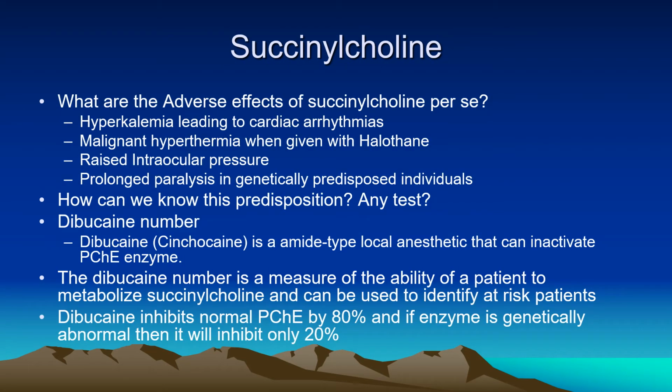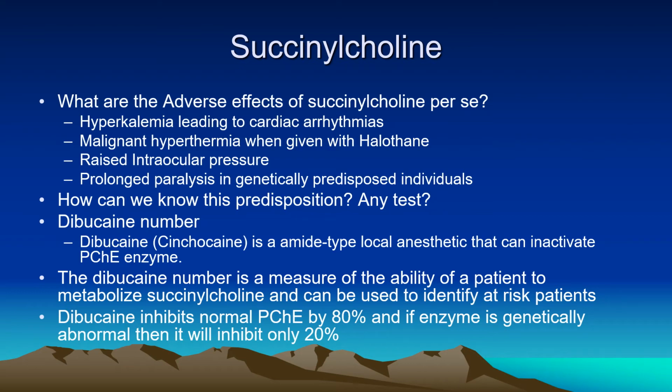Now about succinylcholine, what are the unique adverse effects related to succinylcholine? Hyperkalemia, malignant hyperthermia with halogenated anesthetics, raised intraocular tension, intraocular pressure sometimes, and prolonged paralysis in genetically susceptible individuals. How do we know this susceptibility? Any test available? Yes, it is available.